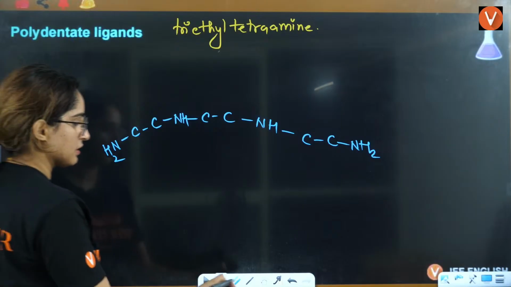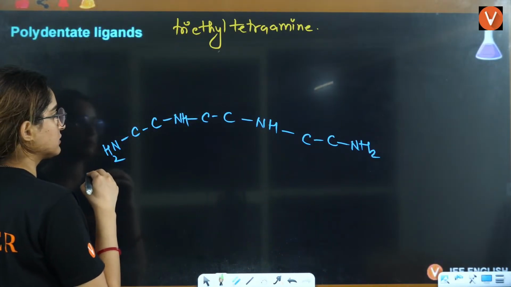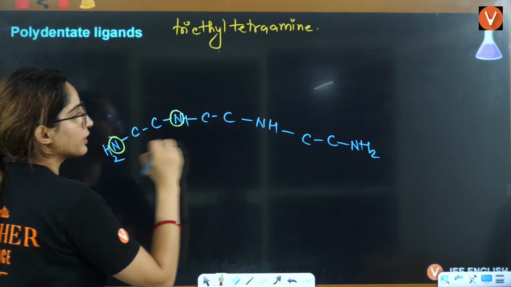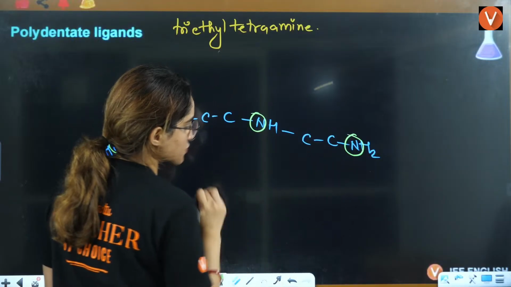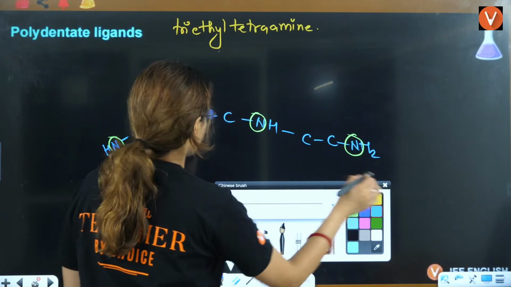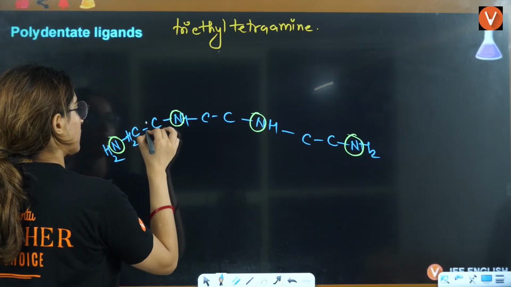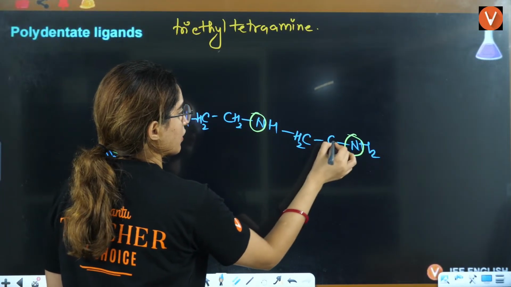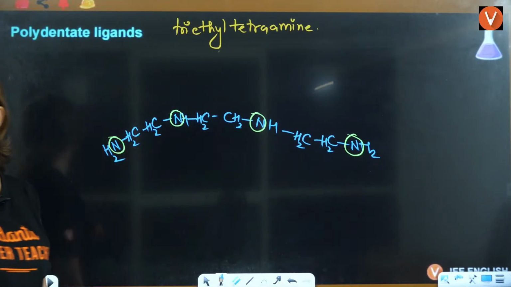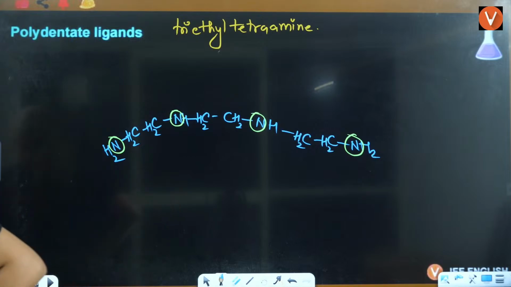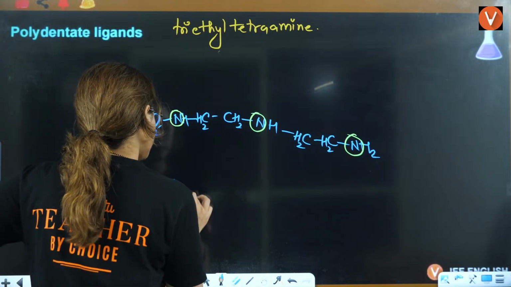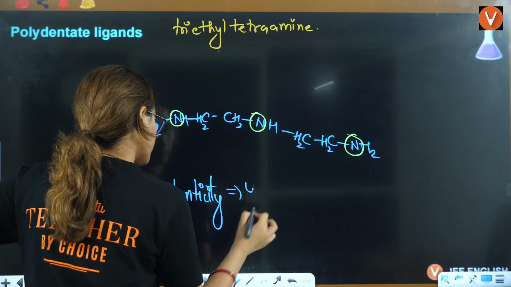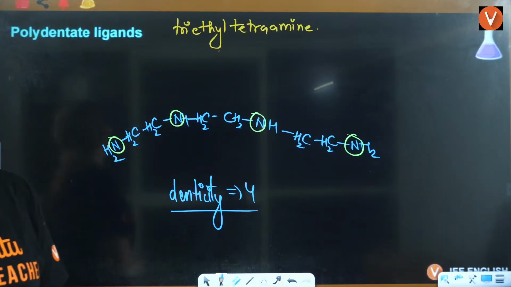Okay. If you see this here, 1 nitrogen, this will donate, this will donate, this will donate, this will donate. Here denticity is 4.